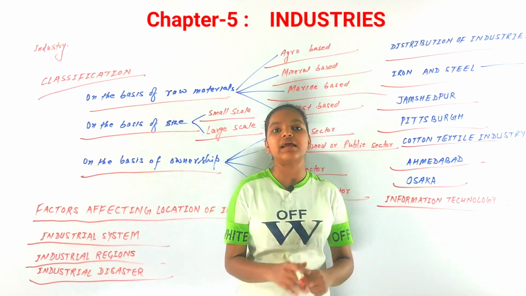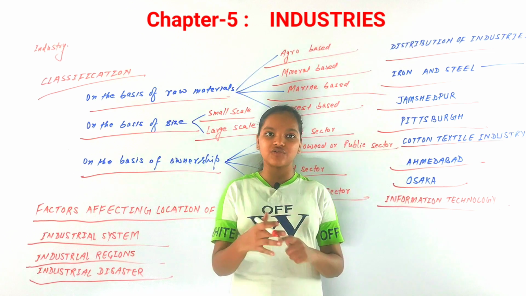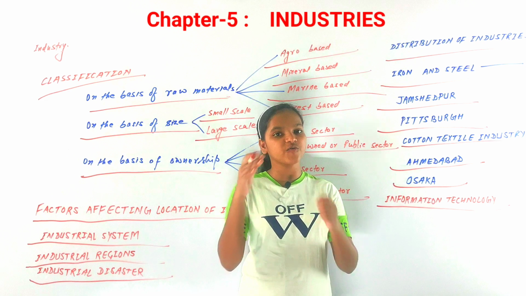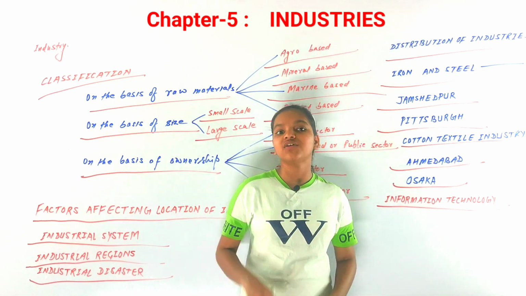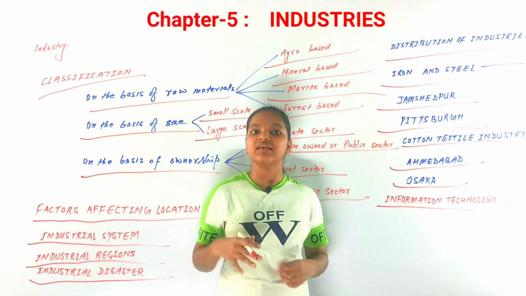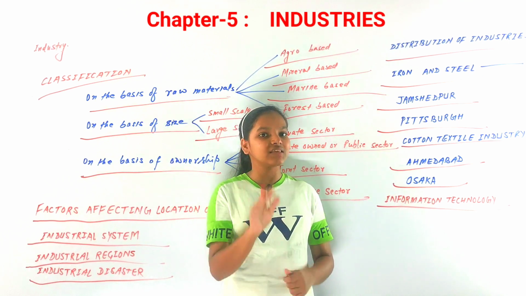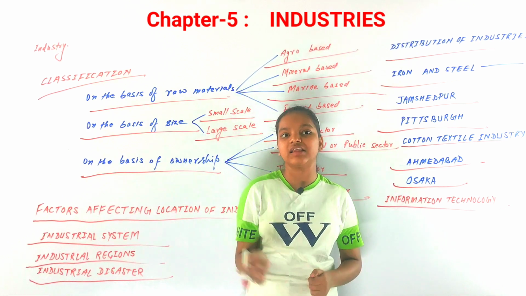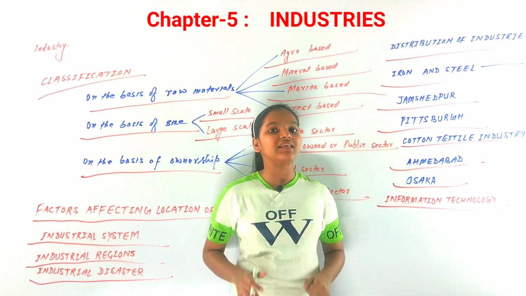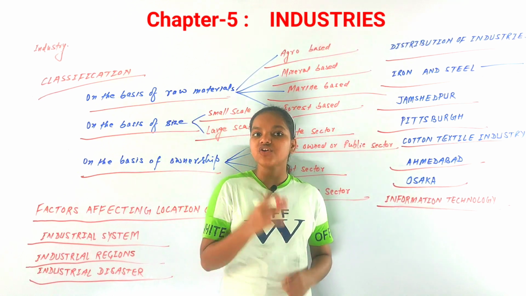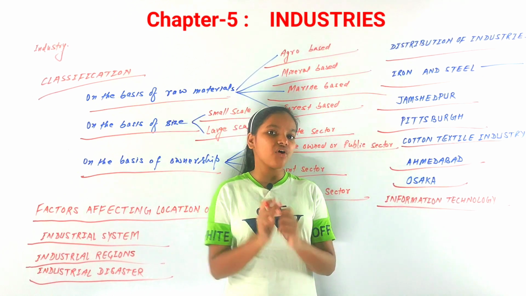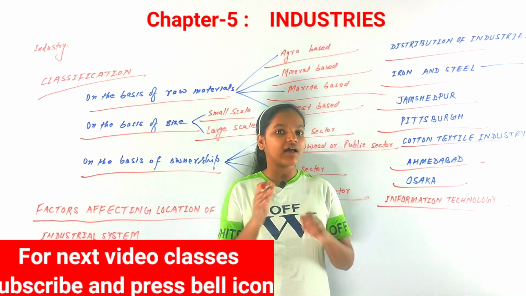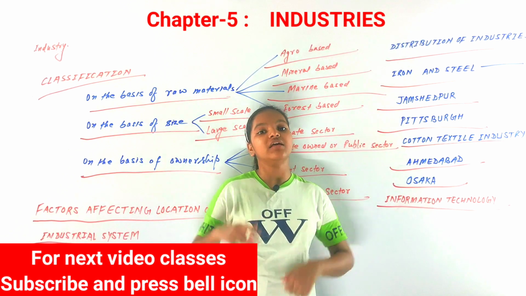And there is a point that we have discussed about Ahmedabad and Osaka. Ahmedabad is called the Manchester of India. Manchester is a place in England, and it was the first city to have a textile industry, a cotton textile industry. So that's why Ahmedabad is called the Manchester of India, and Osaka is called the Manchester of Japan, not India, don't get confused.